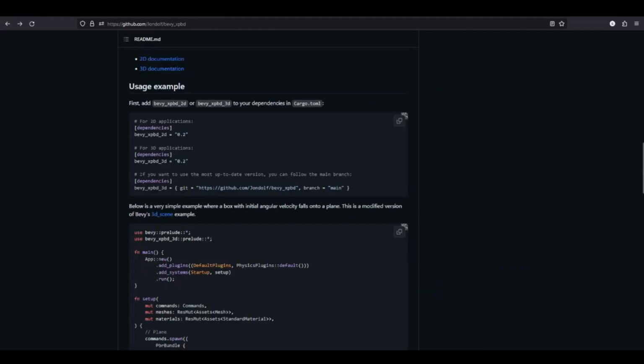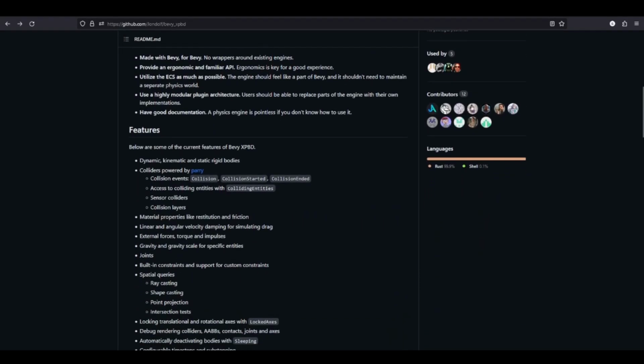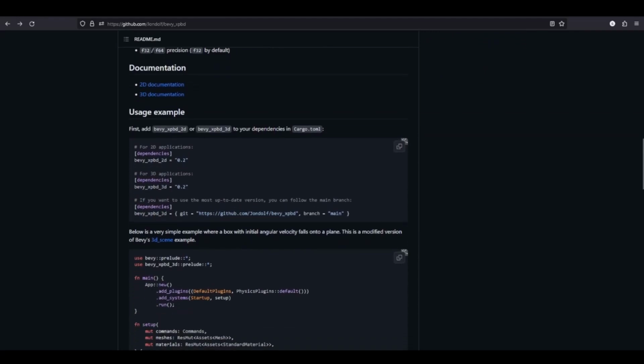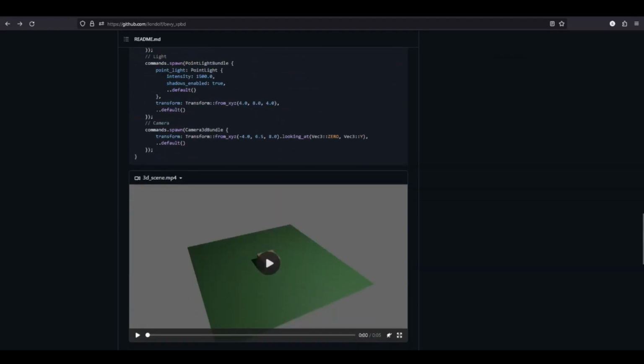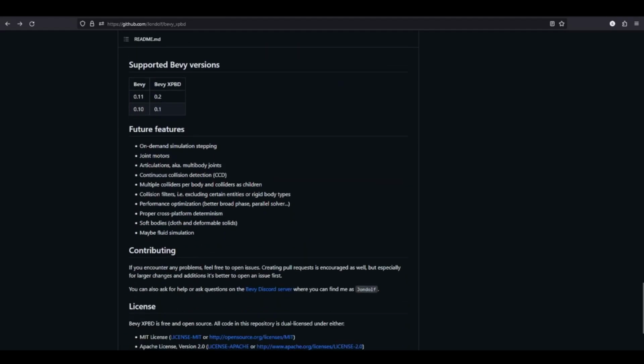There's some neat history there, and the developers behind it do really great work. I'll add some links below to the tutorial that inspired it and a few other cool things that you should look at if you're interested. I also don't know exactly how it stacks up in terms of parity with Rapier. I know that this is still very much in development, so it's a brand new crate. Don't necessarily expect too much there, but I'm very excited for this project.